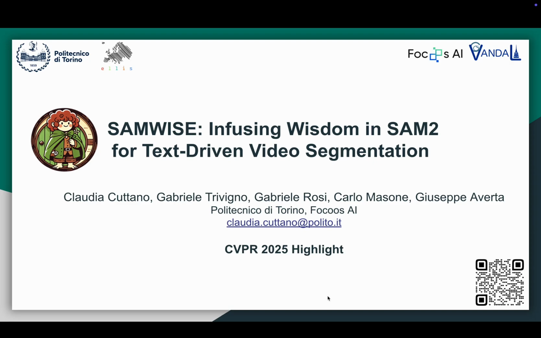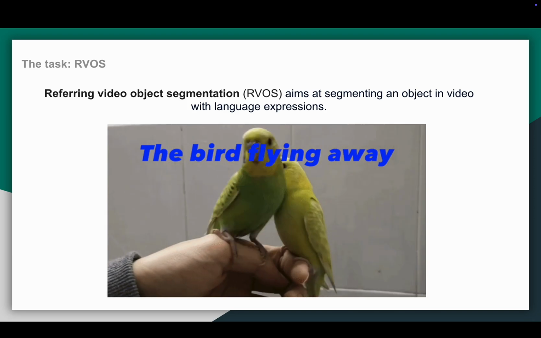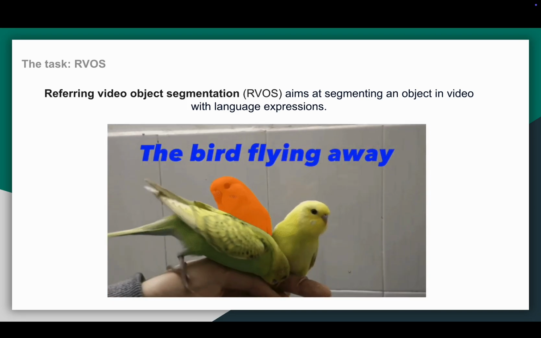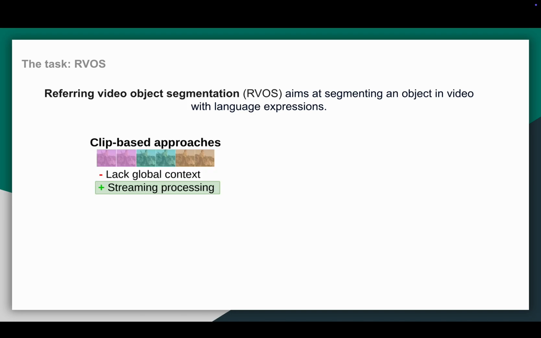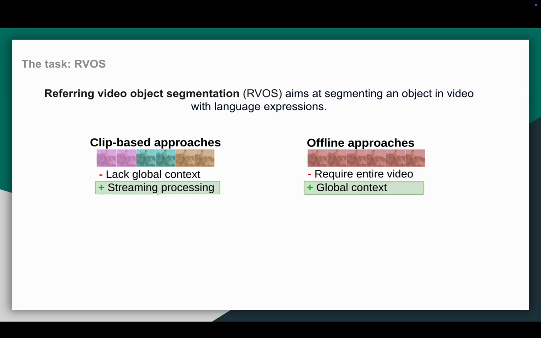In this video, we present our paper SAMWISE, Infusing Wisdom in SAM2 for Text-Driven Video Segmentation. Referring video object segmentation relies on natural language expressions to segment an object in a video. However, existing methods face key limitations. Some operate on short independent clips, which restricts their ability to reason over long-term context. Others process the entire video offline, making them unsuitable for streaming applications.